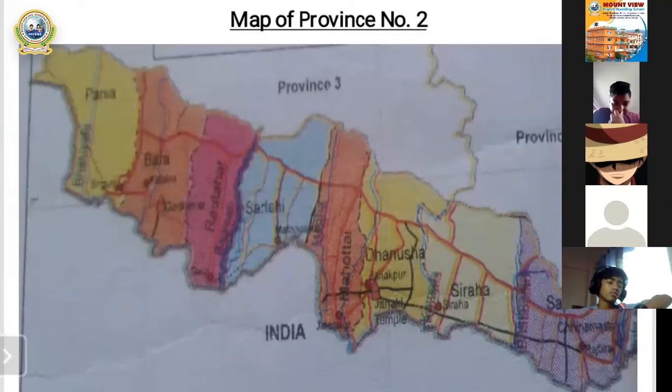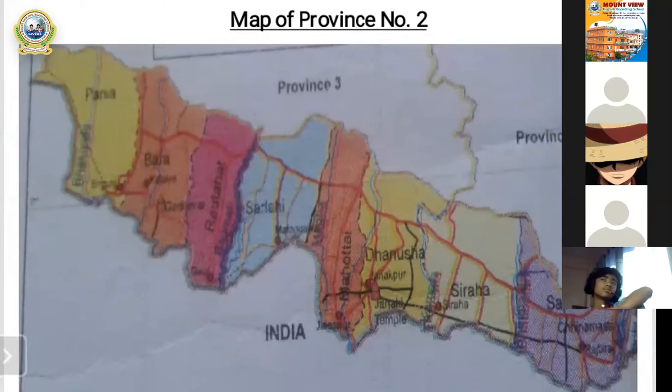And in the second page, there is a map of province number 1. But in this page, there is the map of province number 2. And from this map also, we can find out the names of some districts and some rivers which are located in province number 2. And my dear students, if you have our textbook or if you have an atlas, from the atlas we can get lots of knowledge about the map of Nepal, about the map of province number 1, 2, 3, 4, 5, 6, and 7.